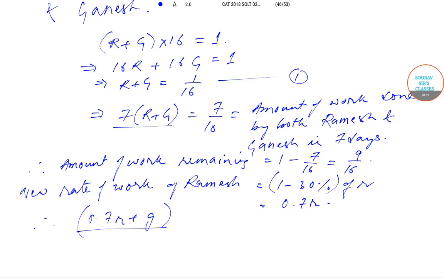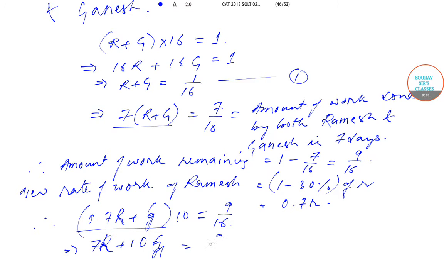This entire structure 0.7R plus G is the amount of work that they do in 1 day, and this is multiplied by 10, and this is equal to the amount of remaining work, which is 9 by 16. Okay, so this gives us 7R plus 10G. I made a small little mistake, but nevertheless the meaning is conveyed to you.